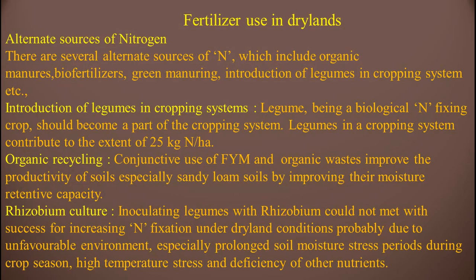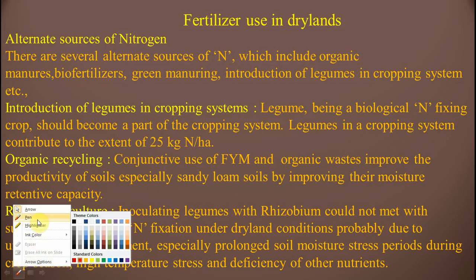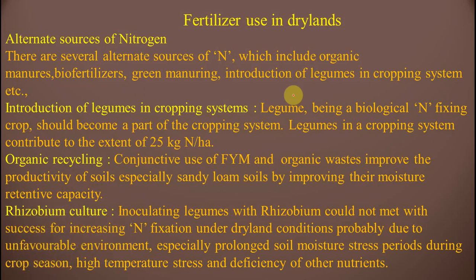Fertilizer use in dry lands. Alternate source of nitrogen. See friends, when we think about fertilizers, NPK comes to mind. In that, there are several alternate sources of nitrogen, which include organic manures, biofertilizers, green manuring, introduction of legumes in cropping systems, etc. These are the alternate sources of nitrogen. Introduction of legumes in the cropping system: legume being a biological nitrogen fixing crop.